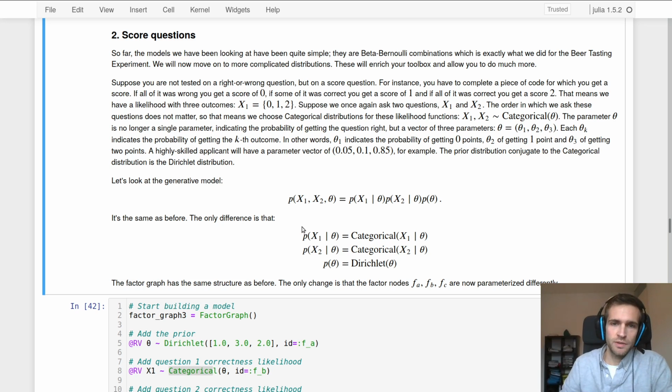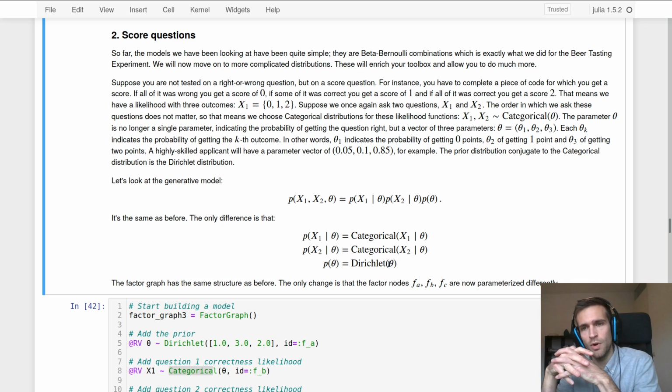So if we look at the generative model, that is a joint distribution p of x1, x2, theta that factorizes into p of x1 given theta times p of x2 given theta times p of theta. Exactly the same as before, but now the Bernoulli likelihoods have become categorical likelihoods, and the prior has gone from a beta prior to a Dirichlet prior. The beta prior is a single number, a scalar, parameterized by two shape parameters, a and b, or alpha and beta. And the Dirichlet distribution is a distribution over proportions. So it's going to output a vector that sums to 1.